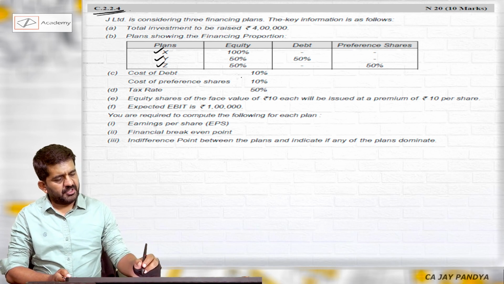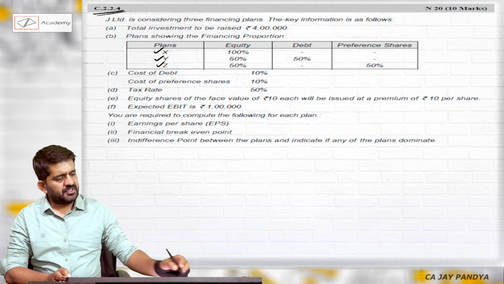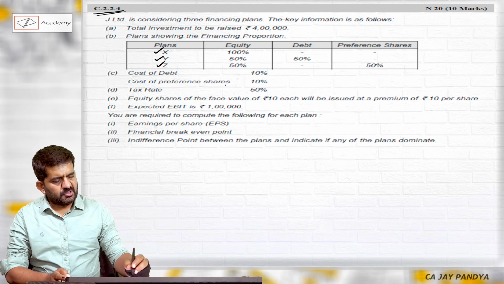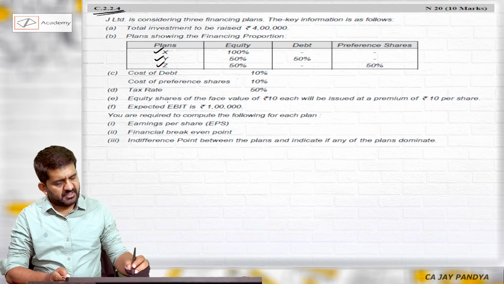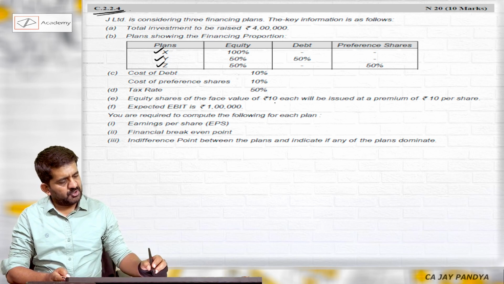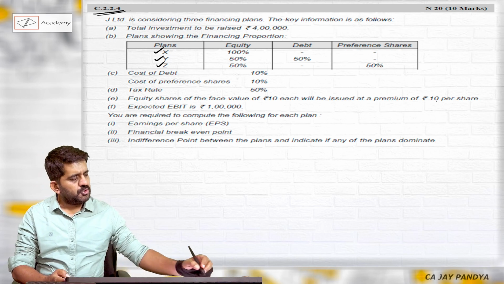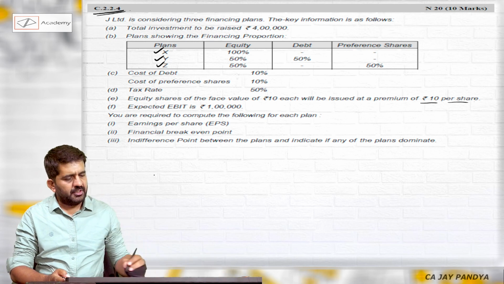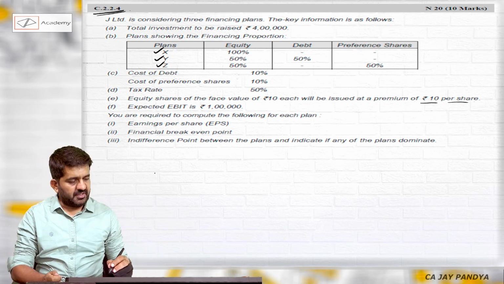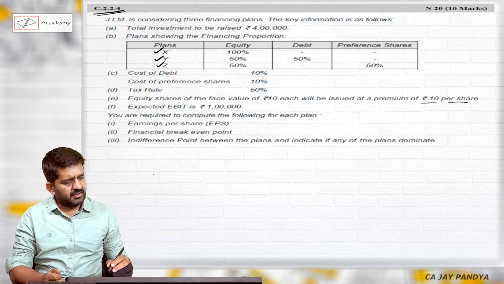X is 100% equity. Y is 50% equity, 50% debt. Z is 50% equity, 50% preference. Cost of debt and cost of preference shares is given. Tax rate is given. Equity shares have a face value of rupees 10 each and will be issued at a premium of rupees 10 per share. So the number of shares we can easily find out by dividing by 100.